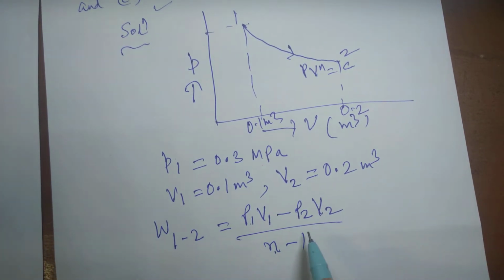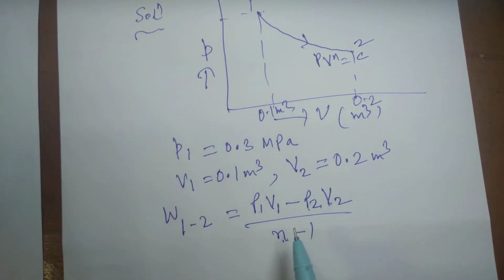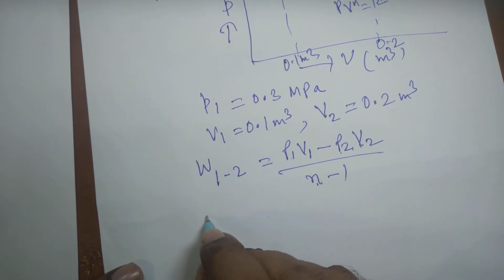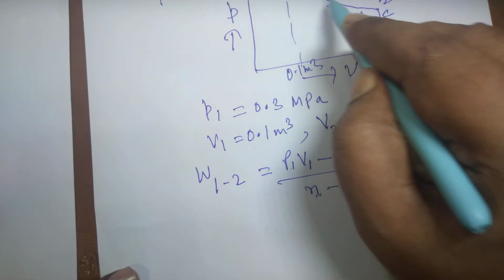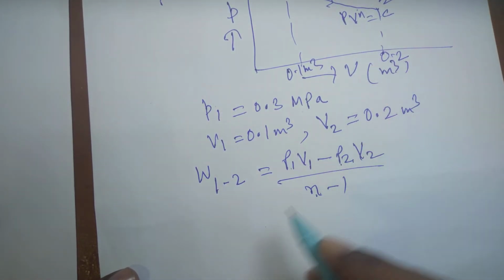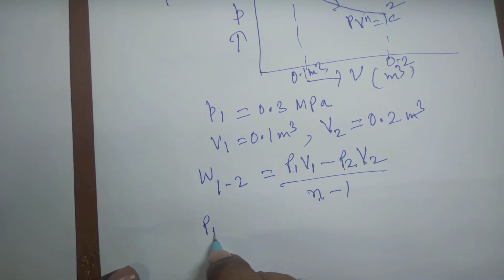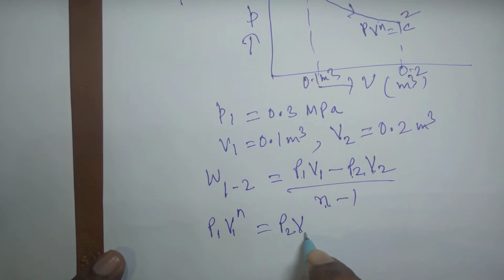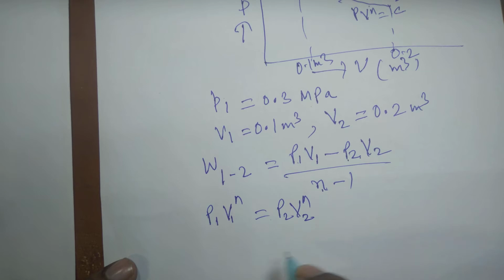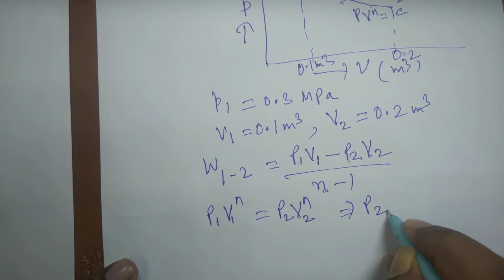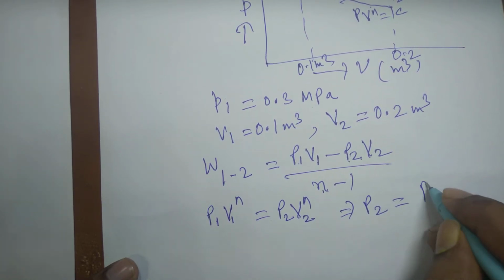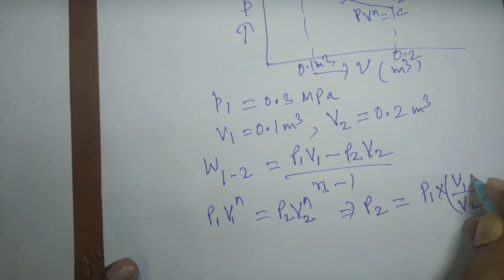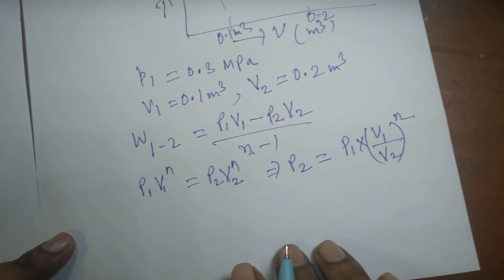Everything is given except P2. So first I have to find P2. How to find P2? This is the equation PV to the power n equal to constant. So P1 V1 to the power n equal to P2 V2 to the power n, which implies P2 is equal to P1 multiplied by V1 by V2 raised to the power n.